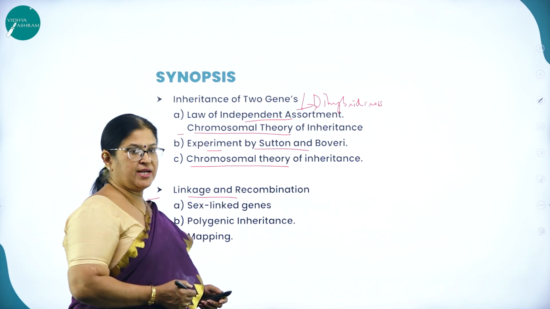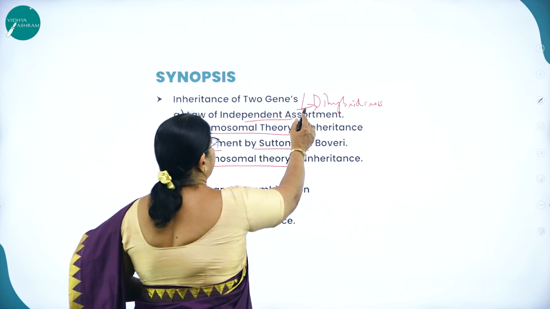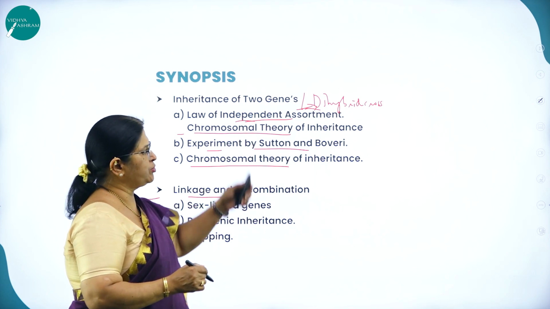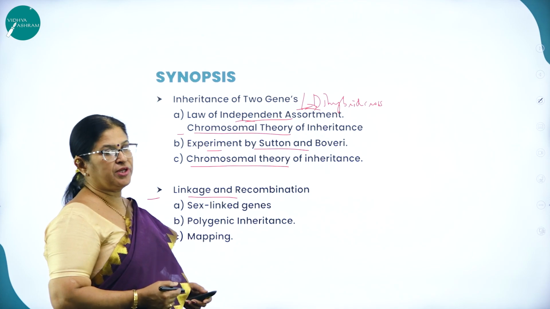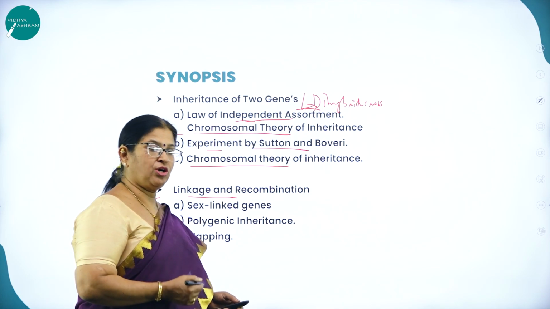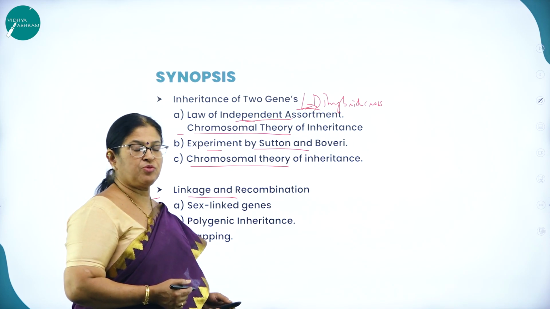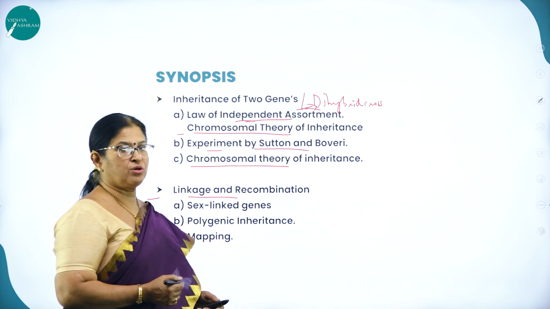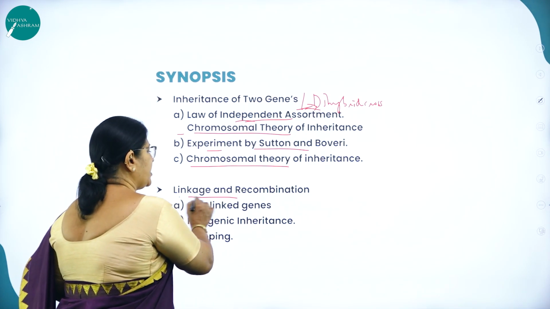So if they ask for inheritance of two genes, then you have to explain about dihybrid cross. The law of independent assortment can be proved by dihybrid cross. Then chromosomal theory of inheritance, which was put across by Walter Sutton and Theodore Boveri, was experimentally proved by Thomas Hunt Morgan, who worked on Drosophila melanogaster, which was called the Cinderella of genetics, studying linkage and recombination.